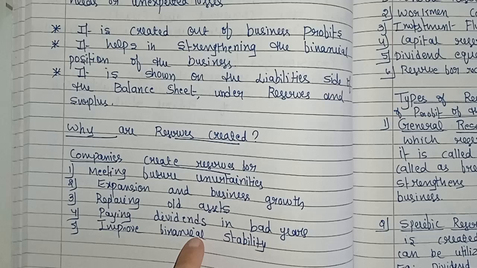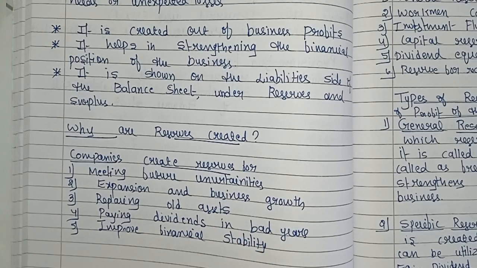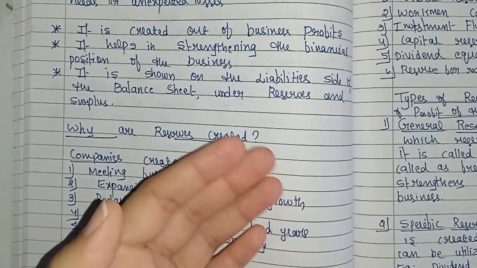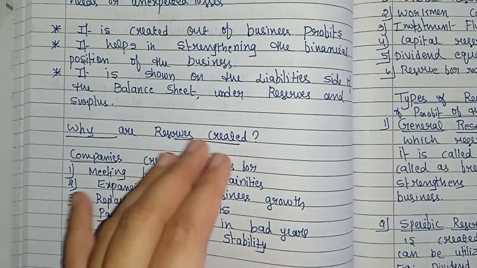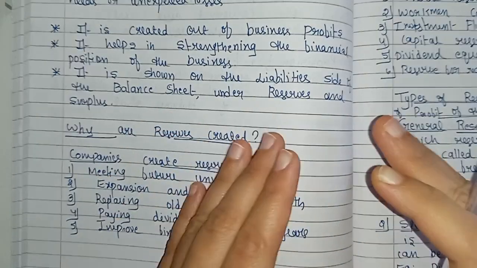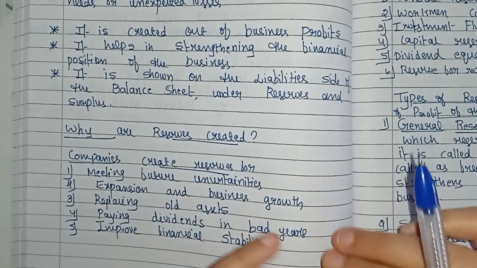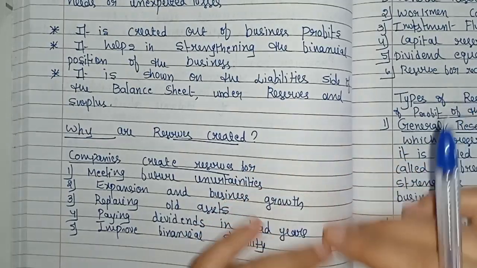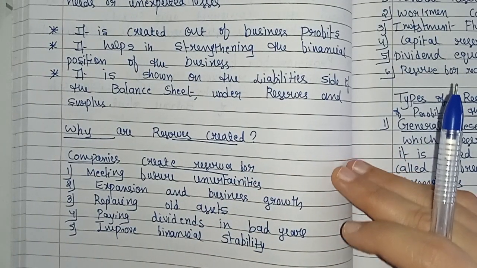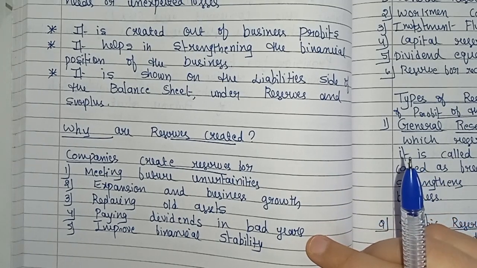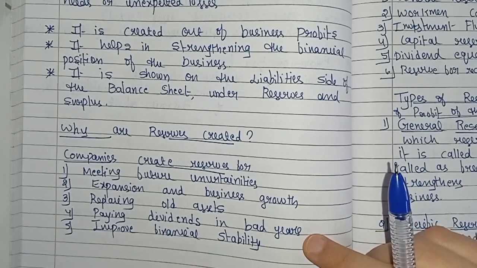And the next one is paying dividends in bad years. It means saving some profit as reserve so that even when the business earns low or sometimes no profit in a particular year, it can still pay a steady dividend to the shareholders. Why? Because they already kept aside some amount for future needs. Out of that, they will pay the dividends to the shareholders in the bad years. Clear?